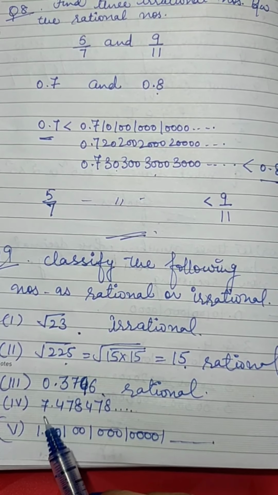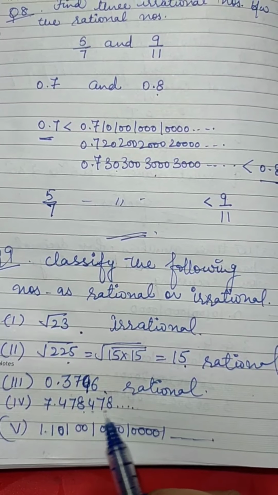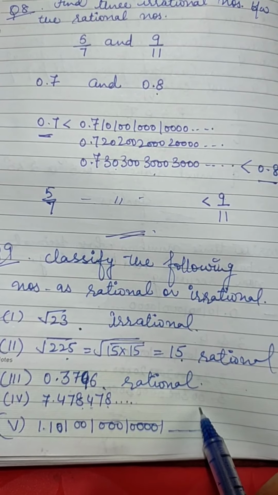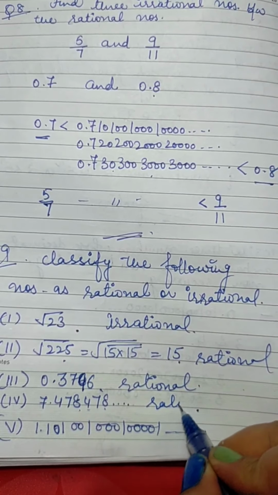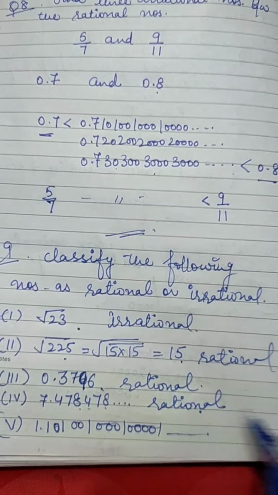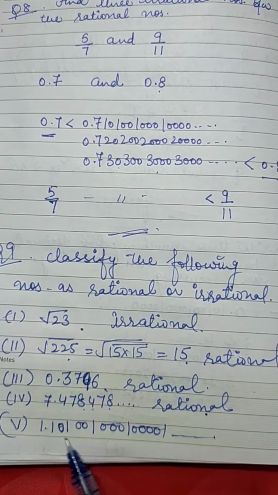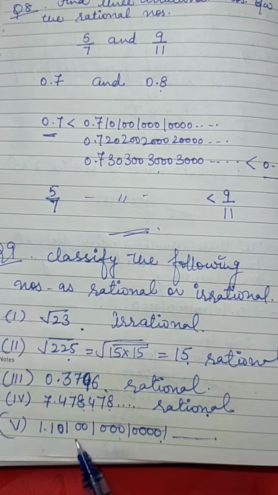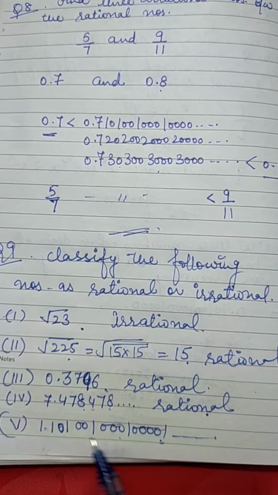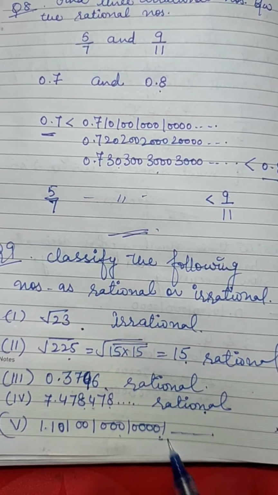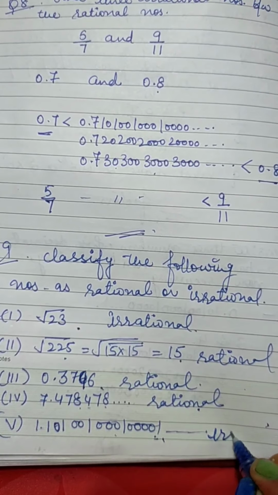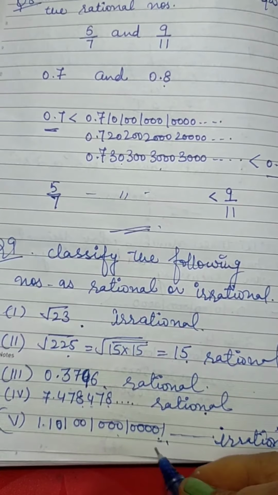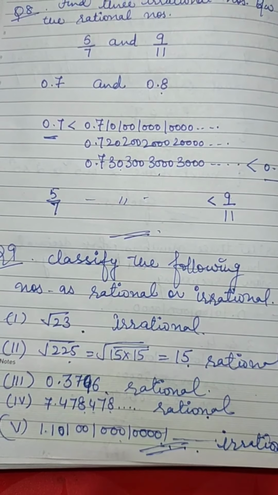Next question is 7.478478 and so on. Though it is non-terminating but it is recurring, so it is rational. Next is 1.10, 100, 1000, 10000 and so on. So you can see it is non-terminating and it is non-recurring as well. So therefore it is 100% irrational number. So that's all. Exercise 1.3 is done.